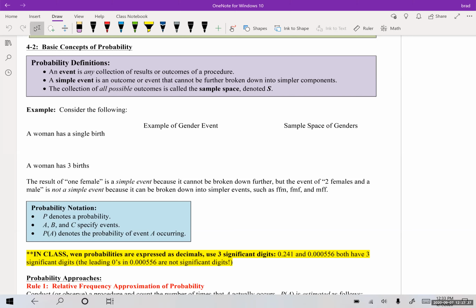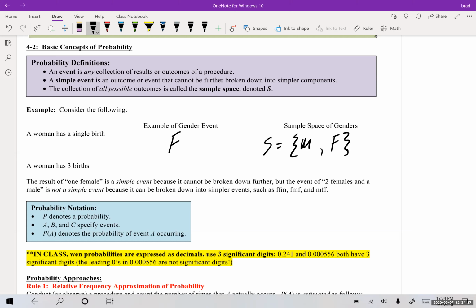Okay, so this first example says, consider the following. A woman has a single birth. Example of a gender event and the sample space. We know it's either going to be male or female, and barring any differences, that'll be our sample space. So we'll call that S. The example could be that it's female. So we could say that F for female would be the event, right?